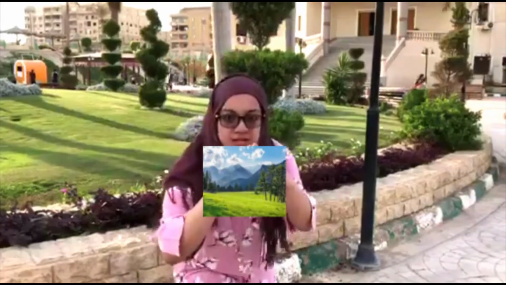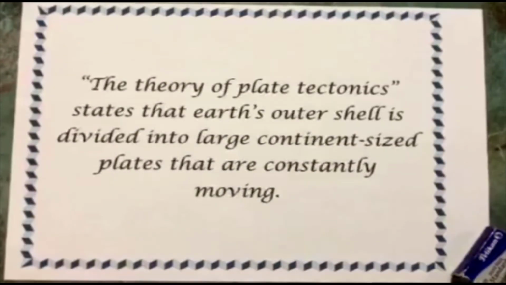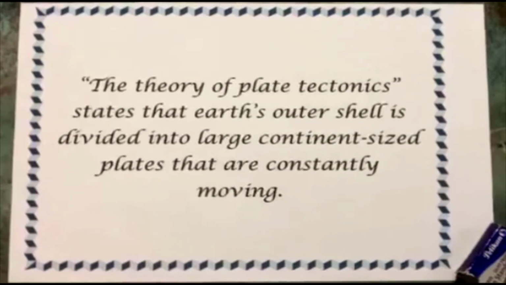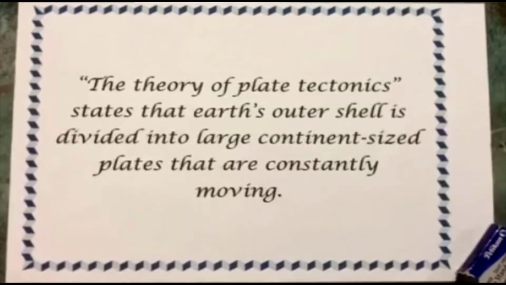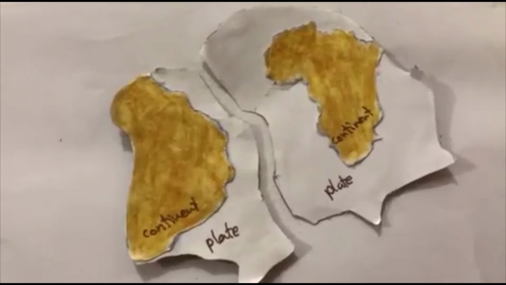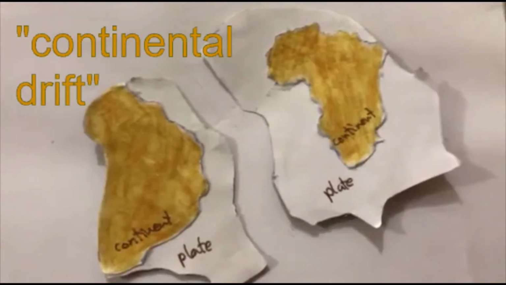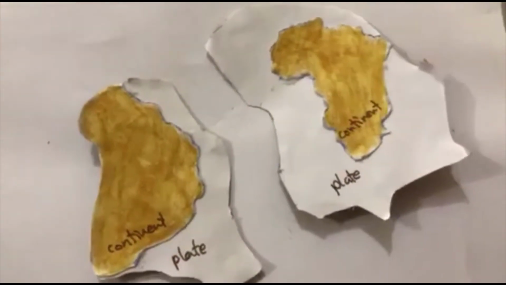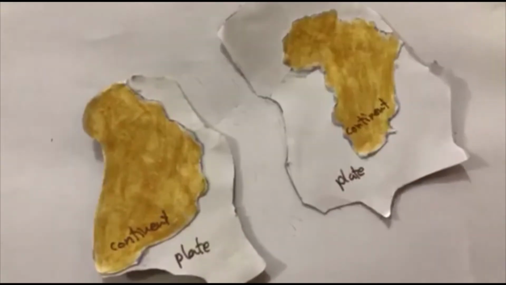Earthquakes, mountains, volcanoes, all explained by one theory: the theory of plate tectonics. The theory deals with the dynamics of Earth's outer layer, which it claims is divided into moving pieces. The plates' movements explain what's called continental drift, a process by which the continents move apart.